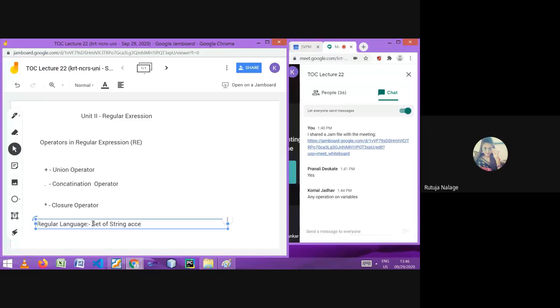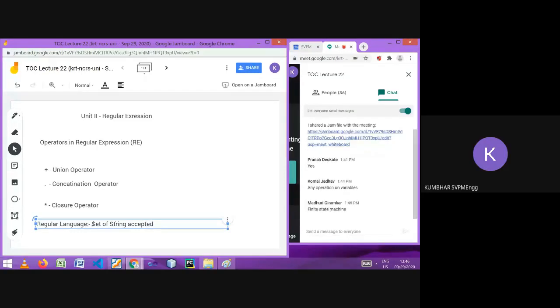Deterministic, non-deterministic finite automata, yes, correct. Even though no need to say deterministic or non-deterministic, it is a finite automata, finite state machine. So the set of strings accepted by finite automata is known as regular language. Remember this because definitely one definition question may be there. The probability is that they may ask to define the regular expression, regular language.